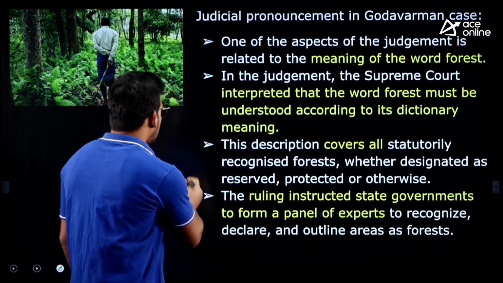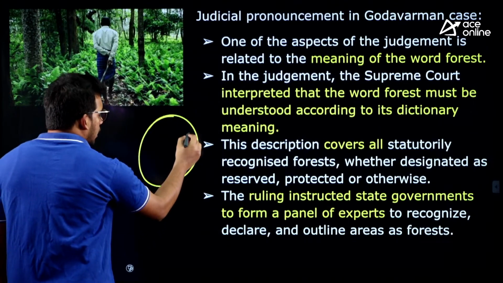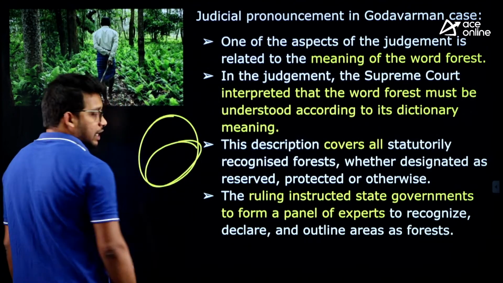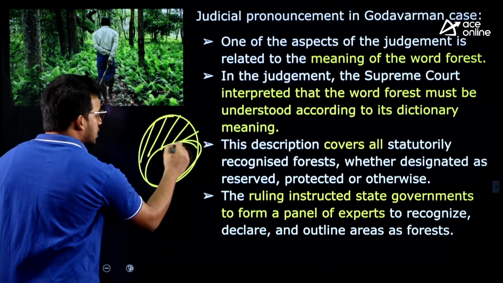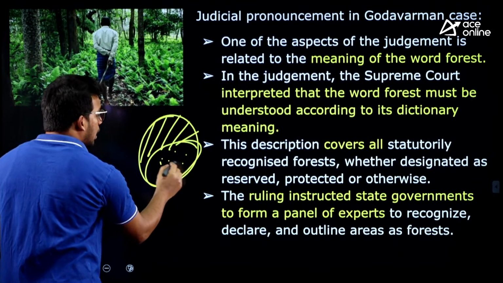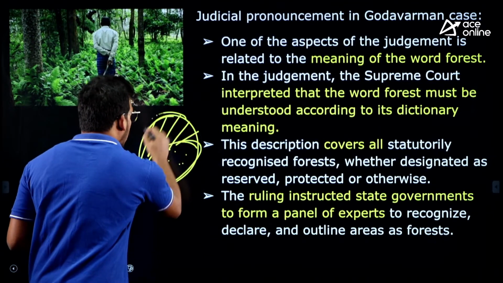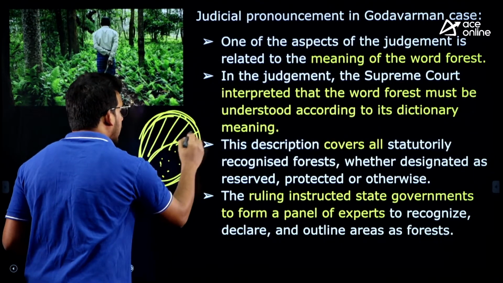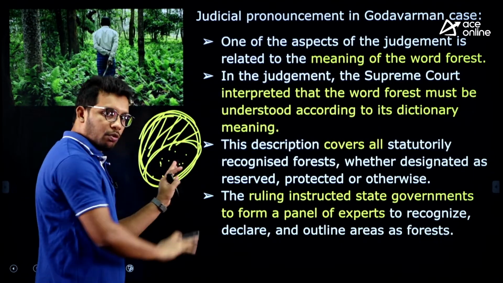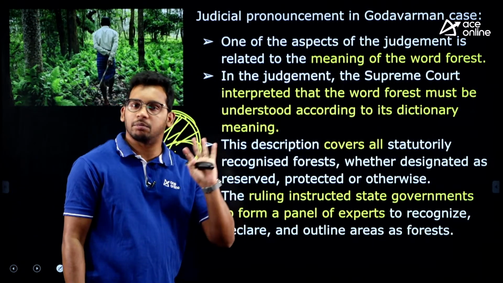So for example, there is this amount of forest, and the central government definition covers only this amount. So approximately this much forest is being excluded from the definition. If we take the dictionary meaning, all of this comes under forest, but under the definition prepared in the act, this much was excluded from the definition.